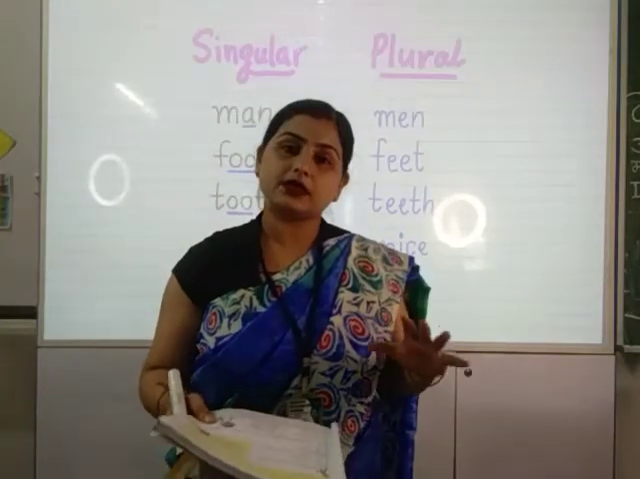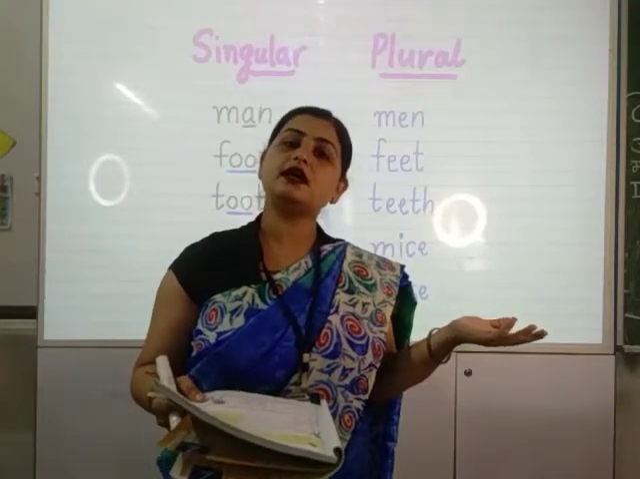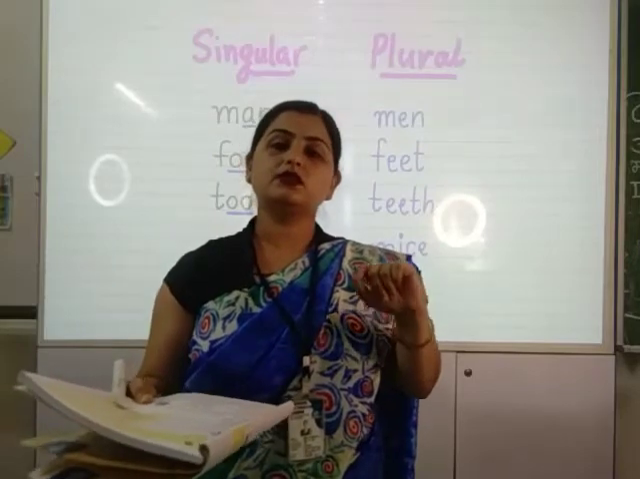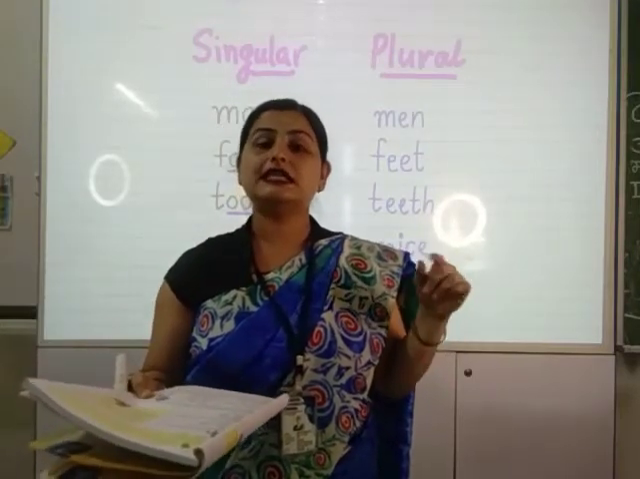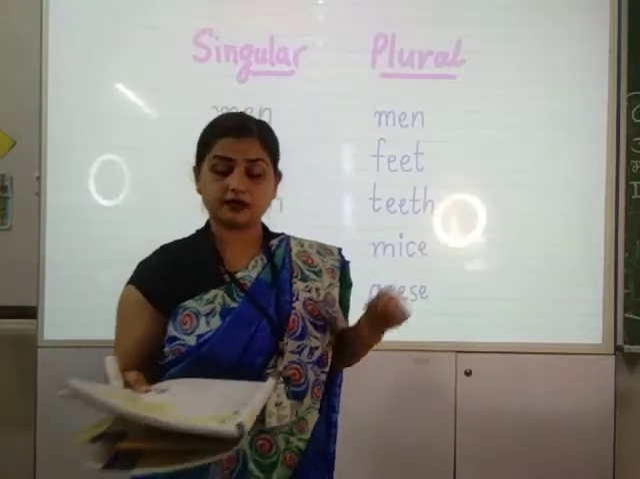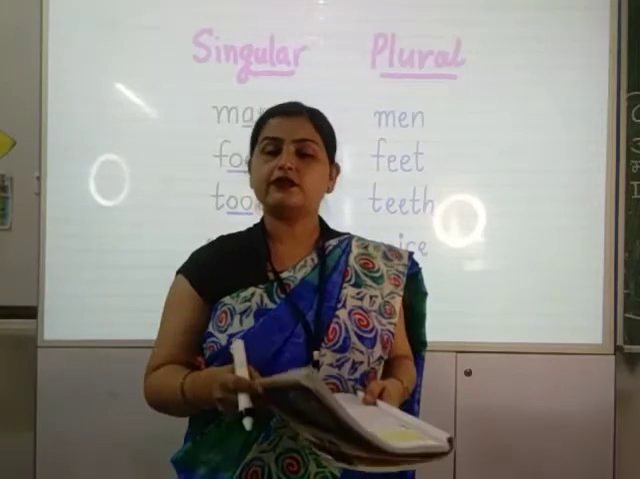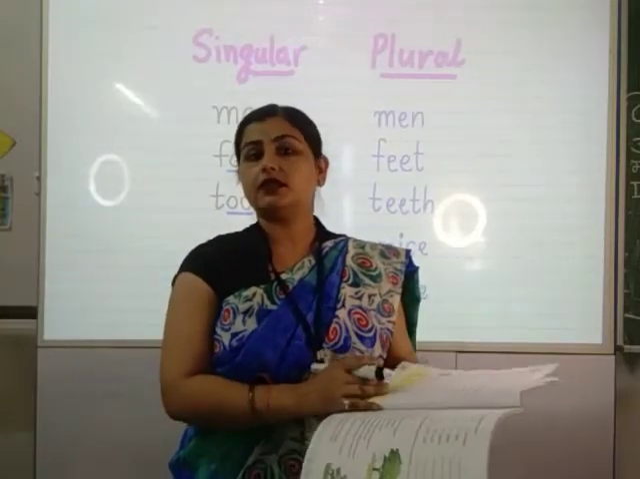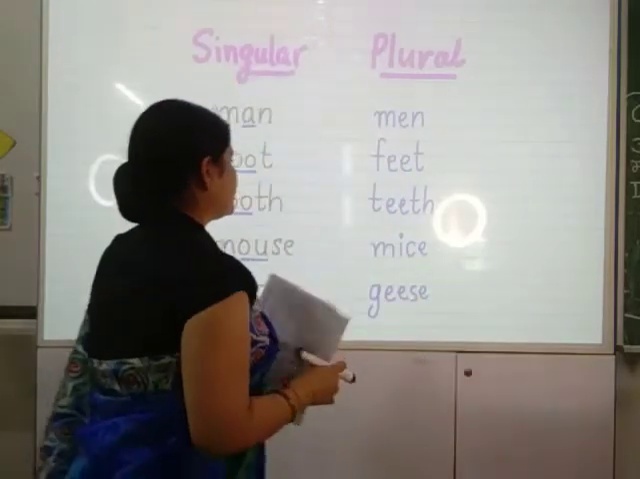Some nouns are such that they remain the same in singular and in plural, like sheep. Sheep is used as singular as well as plural. Deer, D-E-E-R, deer. Moose, aircraft, fish, etc. They don't have separate plural forms.